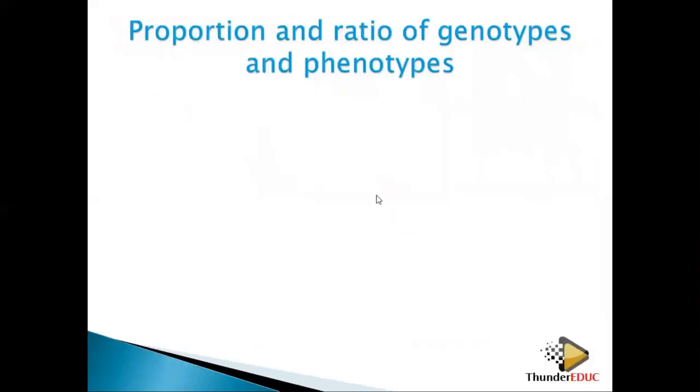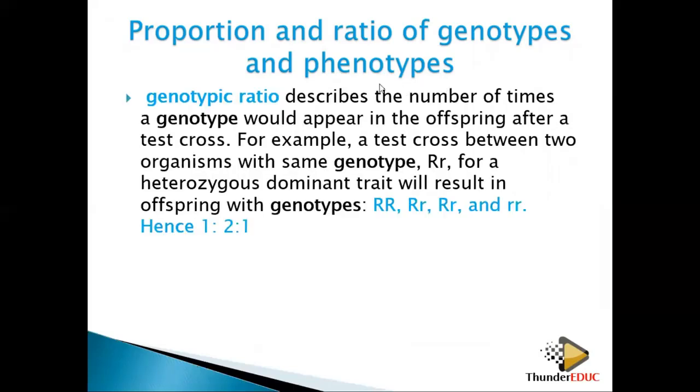Okay, this is just trying to do a summary. Proportion and the ratio of the genotypes and the phenotypes. Sometimes they ask you to do the ratio. When you talk about the ratio, it describes the number of times a genotype would appear or the number of times the phenotype would appear. So for example, if you look at this, it is capital R, capital R, capital R, small r, capital R, small r, and then small r, small r. So I just have to say this is 1, and then this is 2, and then this is 1. So I'm going to say 1 to 2 to 1. That's basically what they want in the ratio.